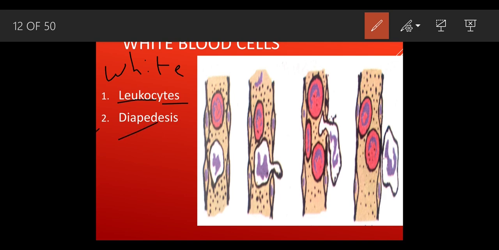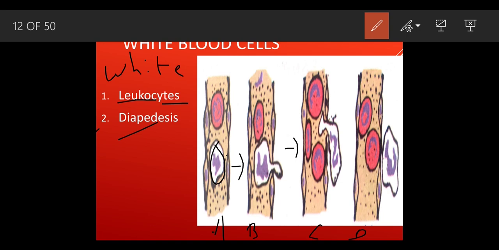You have already studied this in 9th standard. I am going to give you a condition, A, B, C, D. In condition A, we can see this white structure present inside the blood capillary. Slowly and gradually, this WBC is oozing out of the capillary.